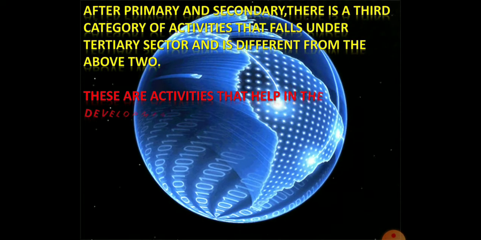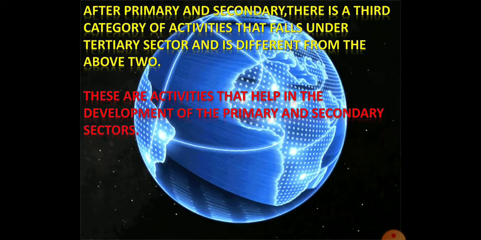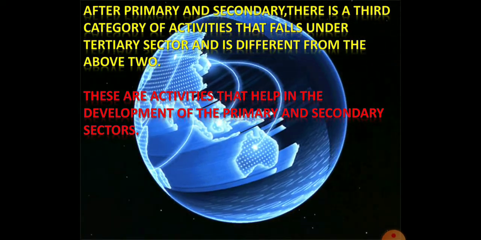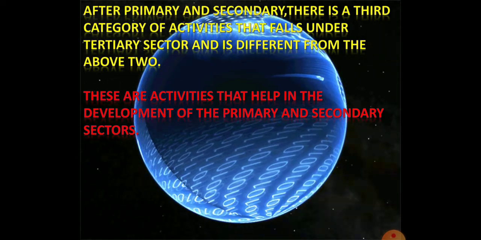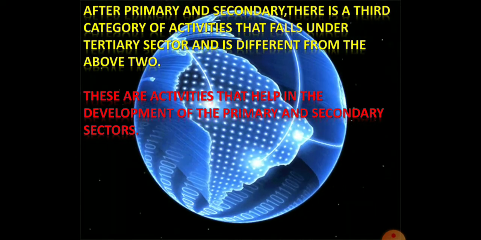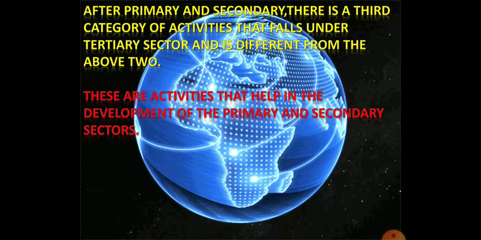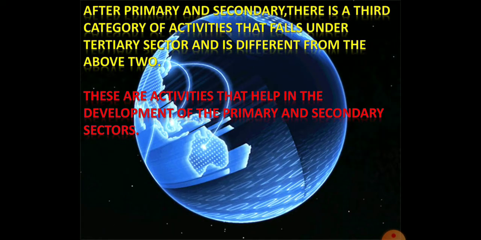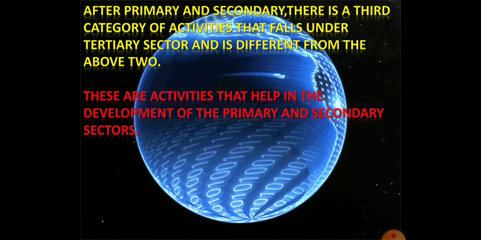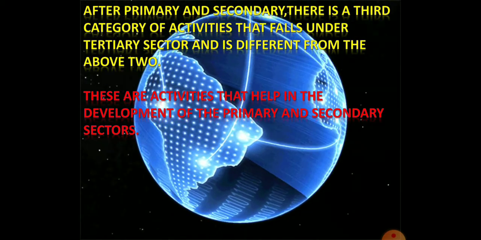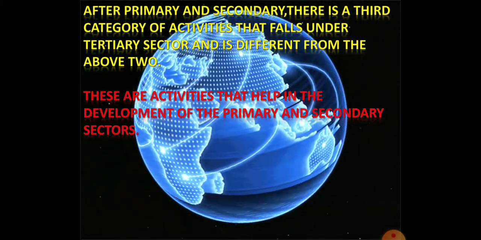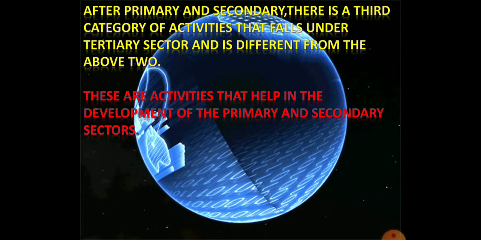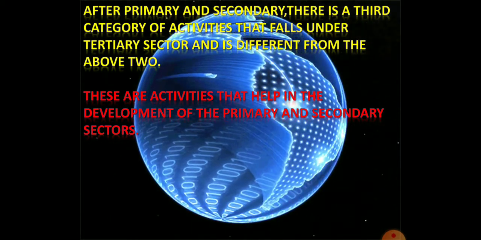After primary and secondary, there is a third category of activities that falls under the tertiary sector and is different from the above two. Why is the tertiary sector different from the primary and secondary sectors? In the primary sector, by using natural resources, farmers grow crops and we can produce different products.